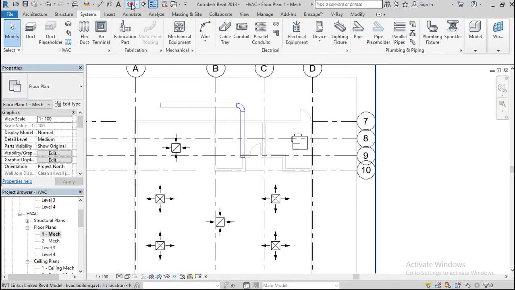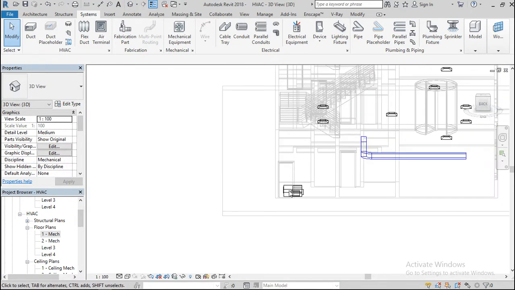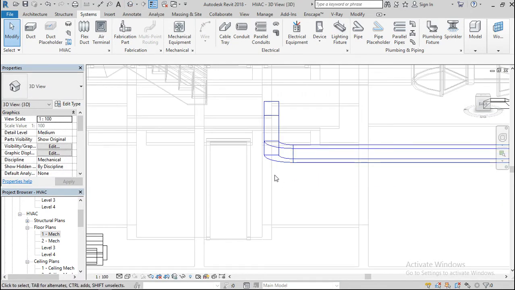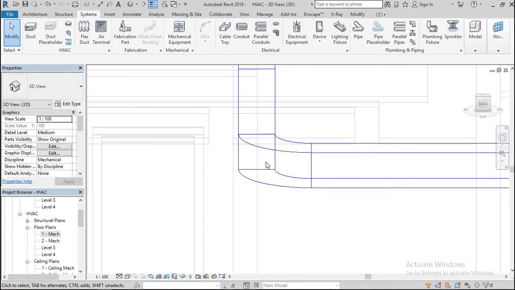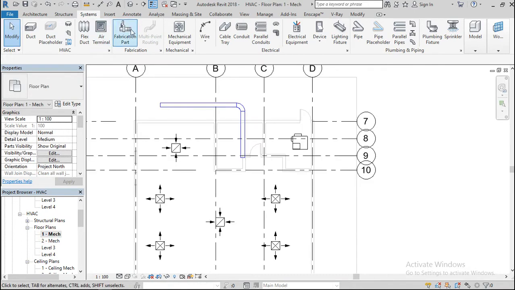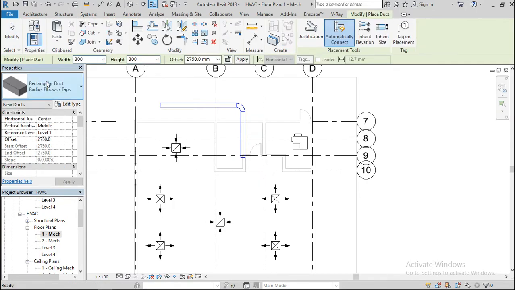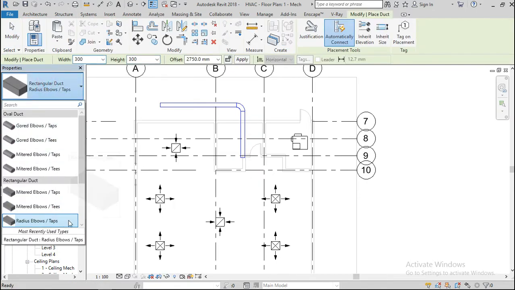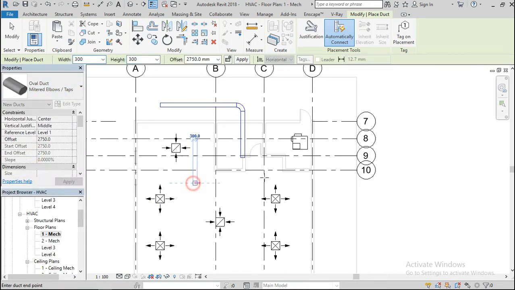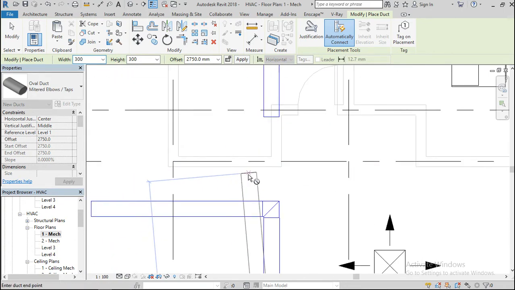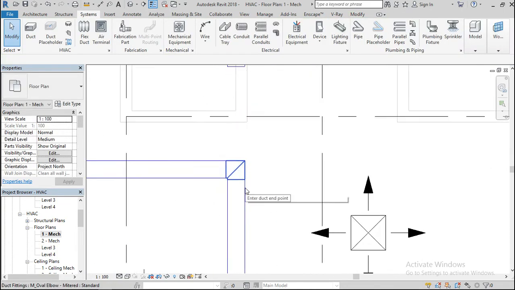Let's go to my 3D to see how it's looking. So you see, this is the rectangular. Now let's see how the oval looks. Alright, so let's have something like this. This is how it looks.